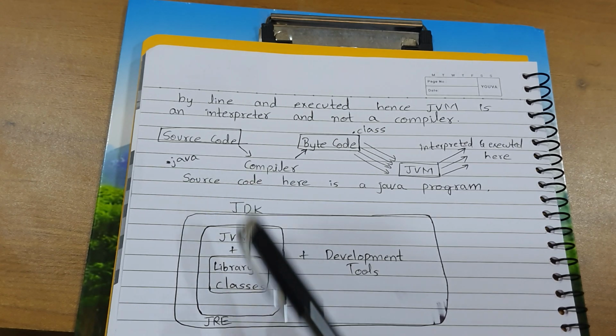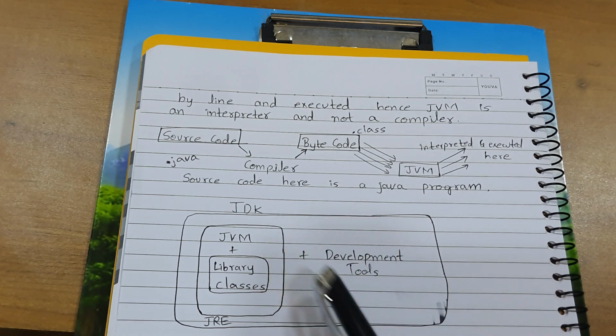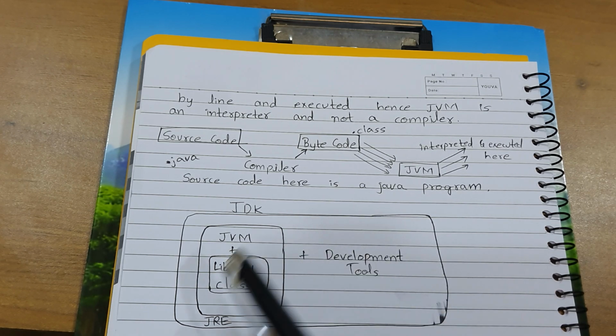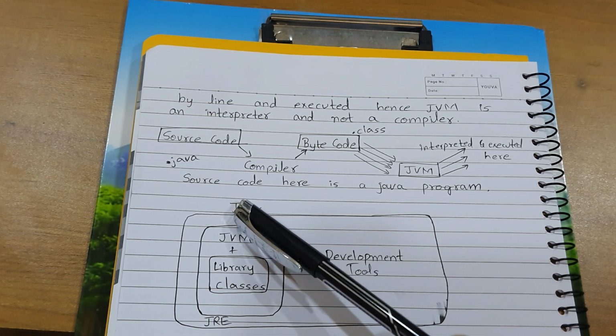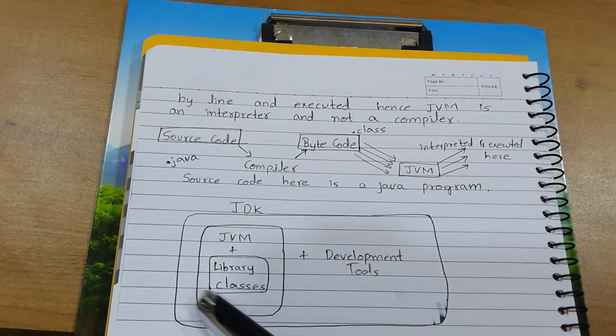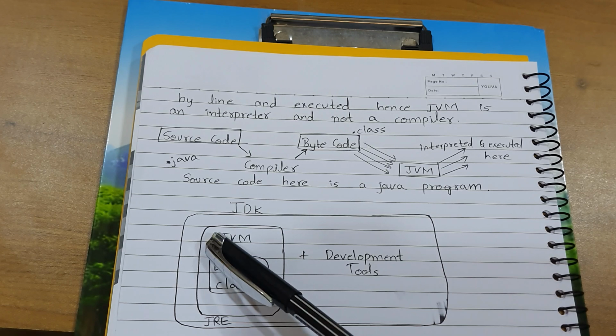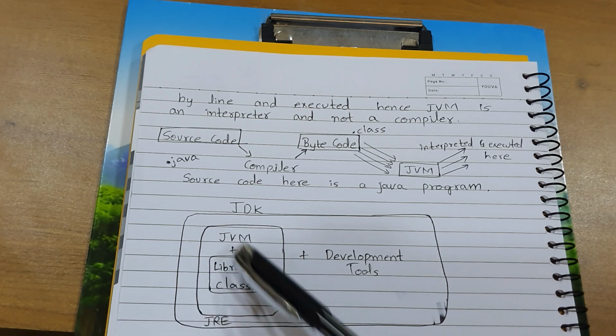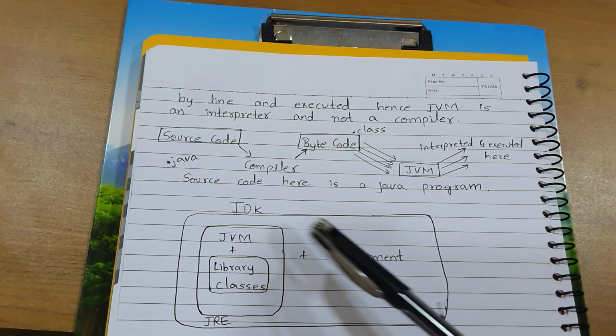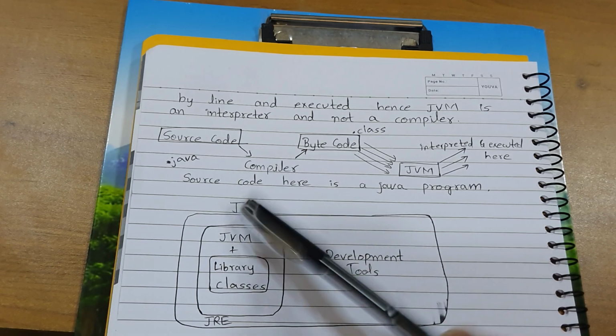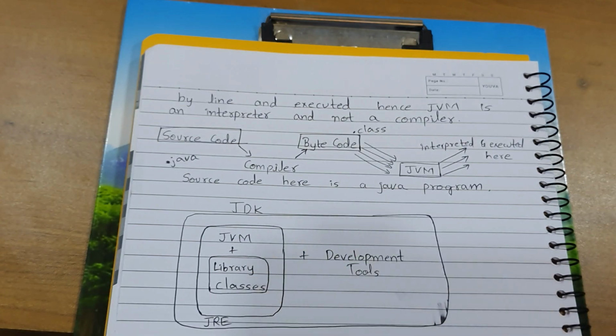So JDK comprises JRE plus development tools, where we can use development tools while coding, and JRE executes the code. And JRE in turn comprises JVM plus library classes. What are library classes? Those are inbuilt classes which we will learn in the coming videos. So JVM, the Java Virtual Machine, plus library classes comprises JRE. JRE plus development tools comprises JDK. So this is the structure you need to remember.